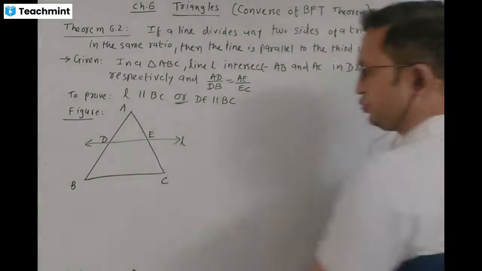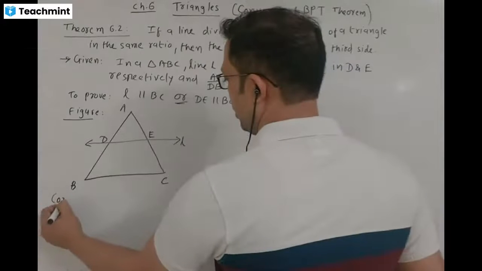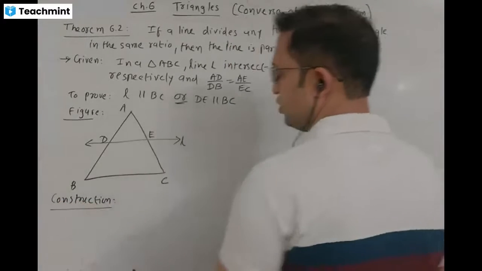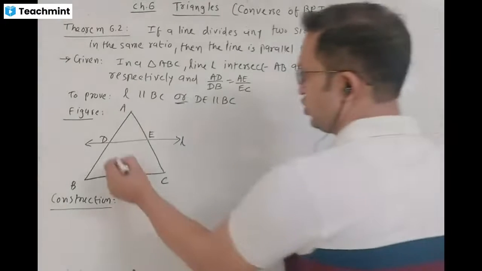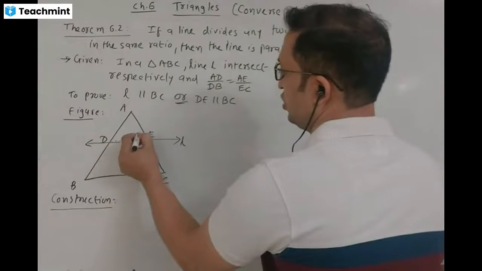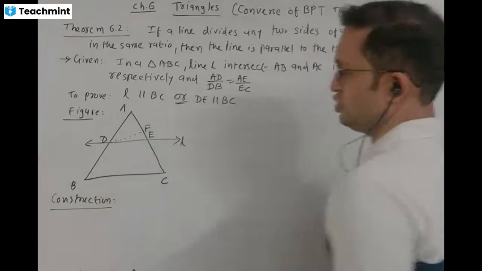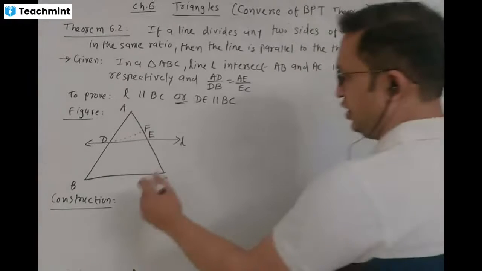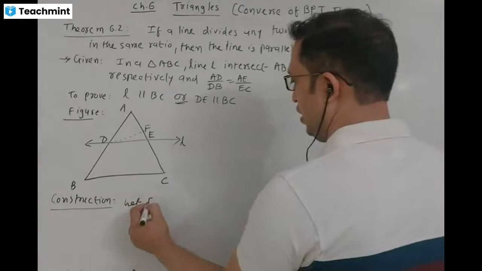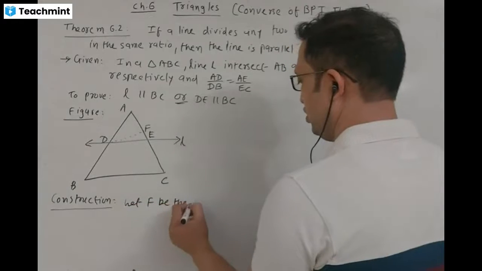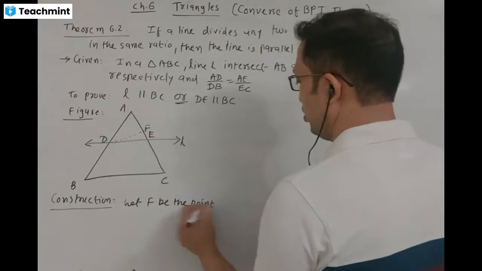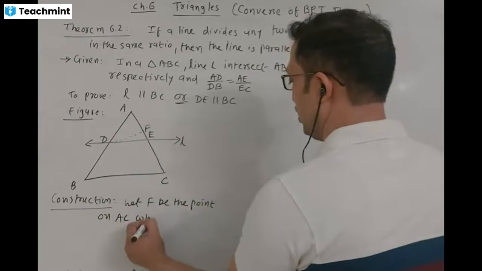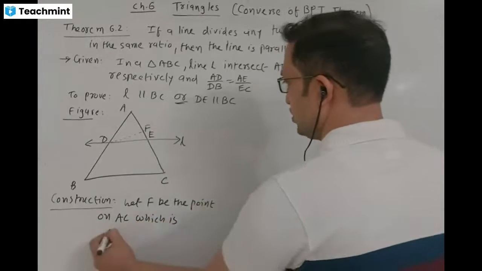How to prove? Construction. Suppose DF is parallel to BC.